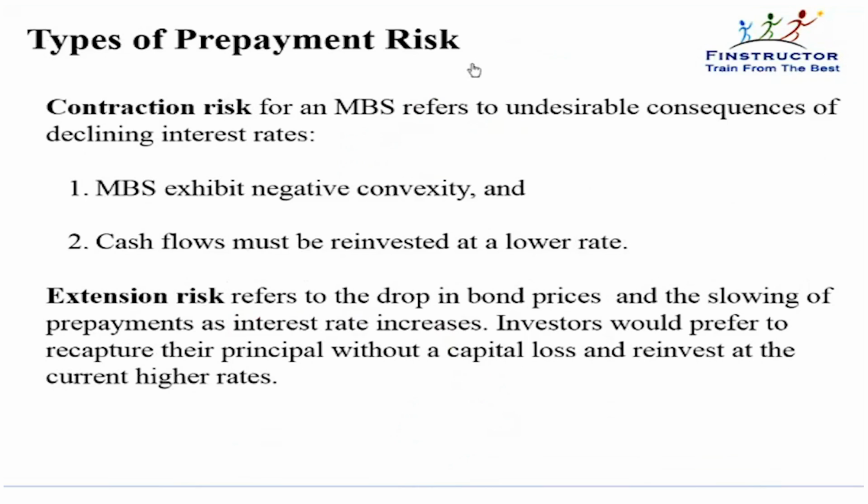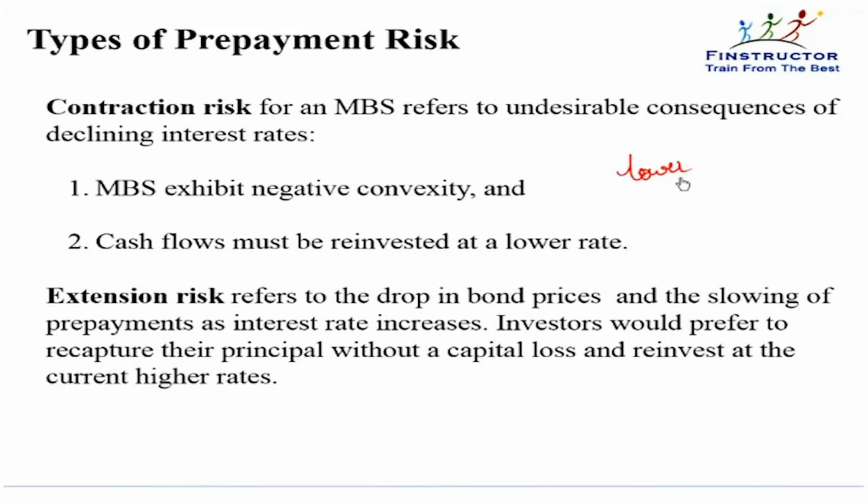Now, prepayment risk broadly is of two types. First is the contraction risk, that is, the risk that there will be excess prepayments and the life will contract. Now, excess prepayments normally happen when rates are lower.